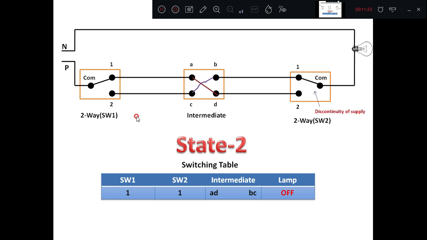If you give a supply here, there is a path for the current up to this point, then it takes a path here, and then there is a discontinuity of the supply. Thereby the bulb, or lamp, will not glow here, because there is no closed path.